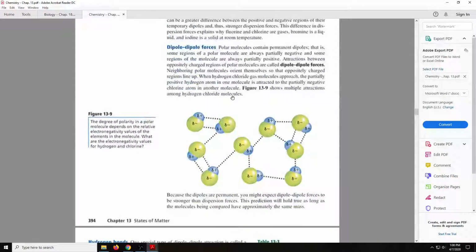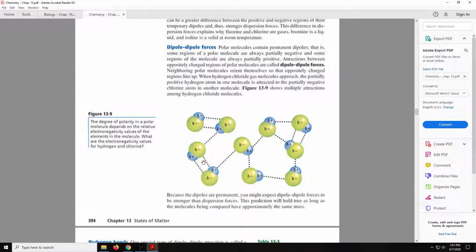Now let's look at the dipole-dipole forces. These are when molecules are very clearly positive and negative. So here we can clearly see this is a negative side and this is a positive side. That doesn't really change. This is always positive, or this is always negative. The green is always negative, which means anywhere the green is, it's attracted to anywhere that there's a positive. So these guys will hang out with this, and this will hang out with that. And it's not a full-on chemical bond, but it's a strong magnetic attraction.